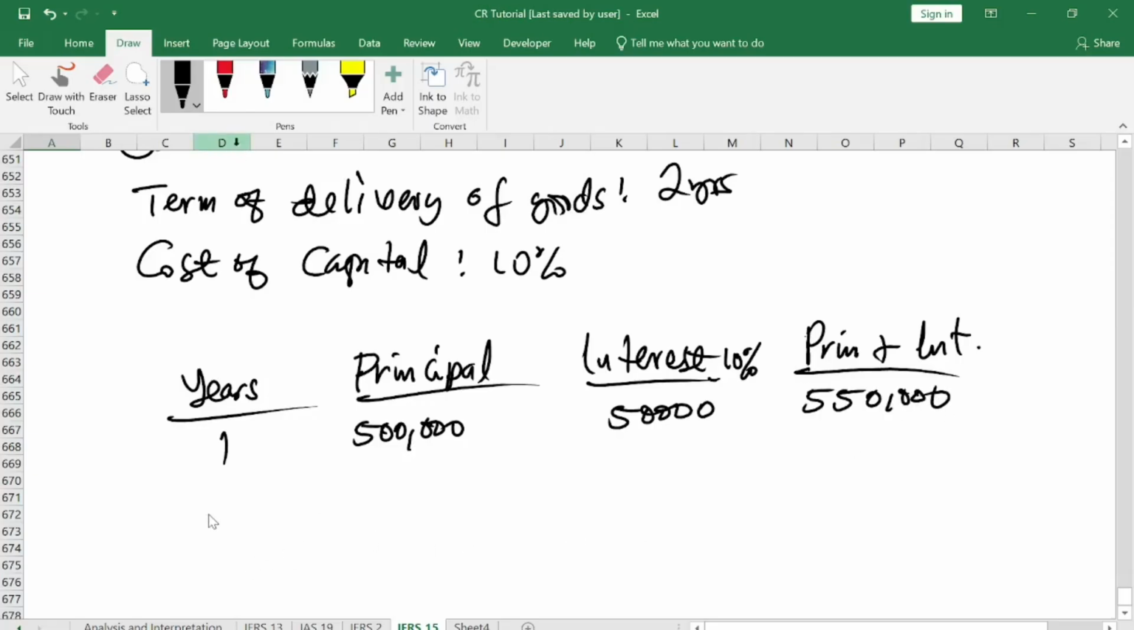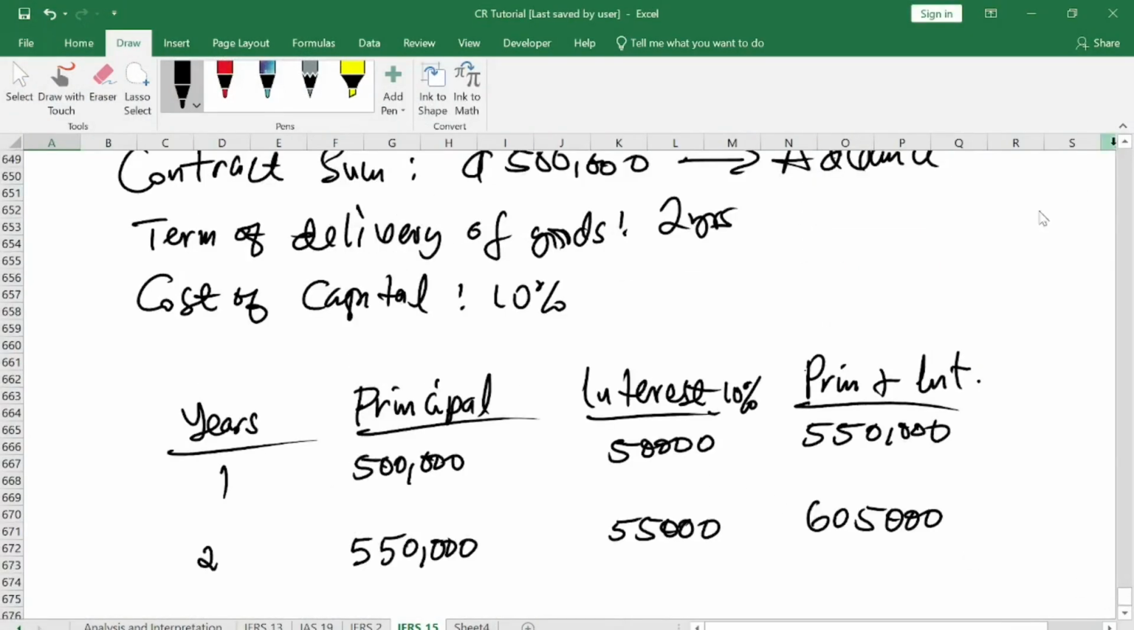Now, when you come to year 2, you carry this 550,000 here. Then you charge 10% on this 550,000. That gives you 55,000, right? Then you add this one and this one. When you add the two, what do you have? 605,000. Okay, so you are done. So this is what you will do.